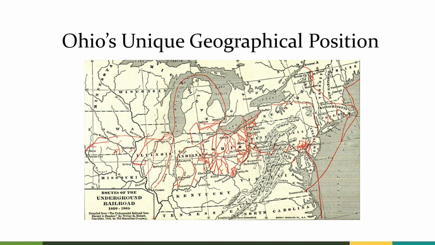So this is a map of the northeast part of Ohio showing the significance of Ohio's routes on the Underground Railroad. Ohio is the shortest distance to Canada. There were no routes in slave states, as the Underground Railroad was not as organized in those states because it was too dangerous. The Underground Railroad was a free states phenomenon.